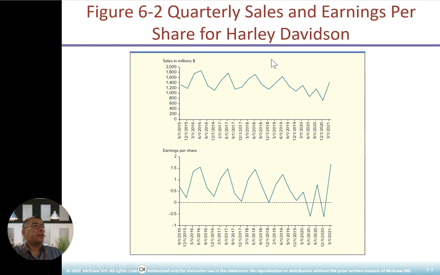Look at the example here, the quarterly sales and earnings per share of Harley Davidson. It goes up and down depending on the seasonal signs. The same thing with the earnings per share. It goes up and down according to the seasonal signs. The major competitor for Harley will be Indian Motorcycle.